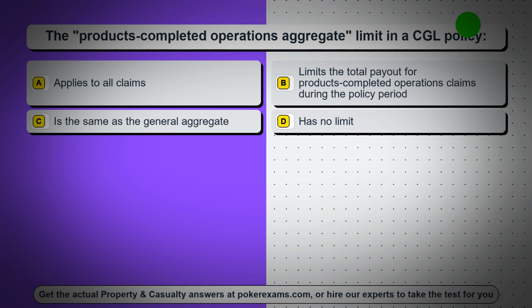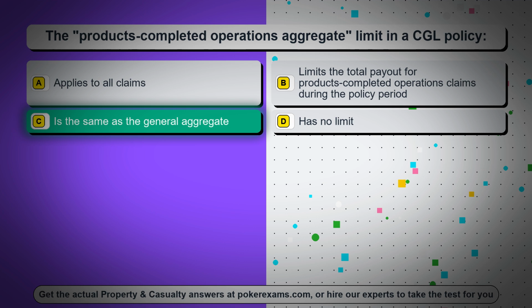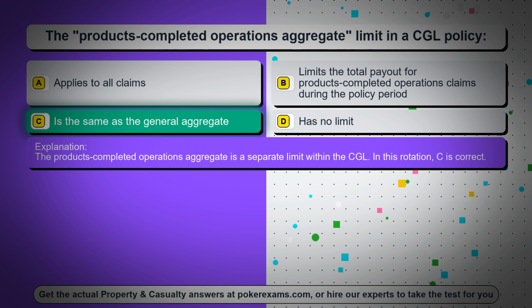Question 34. The products-completed operations aggregate limit in a CGL policy. Option A applies to all claims. Option B limits the total payout for products-completed operations claims during the policy period. Option C is the same as the general aggregate. Option D has no limit. The correct answer is option C, is the same as the general aggregate. The products-completed operations aggregate is a separate limit within the CGL. In this rotation, C is correct.